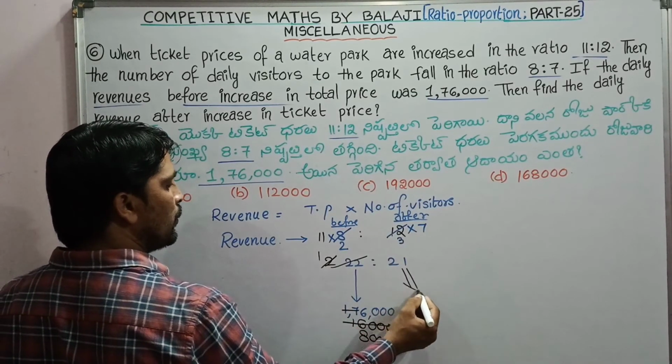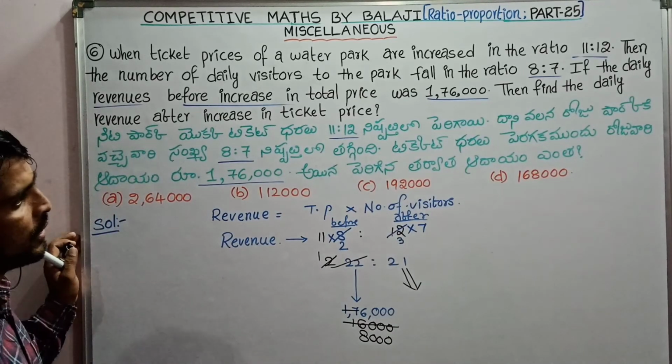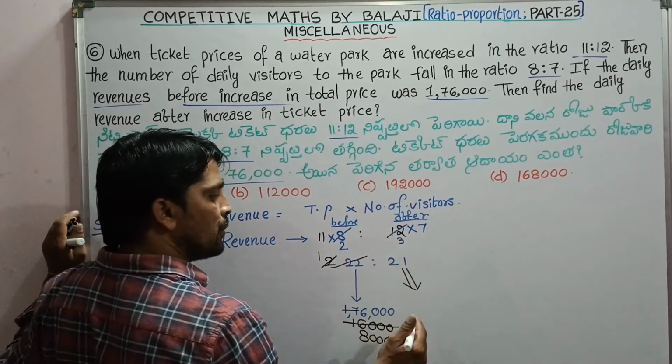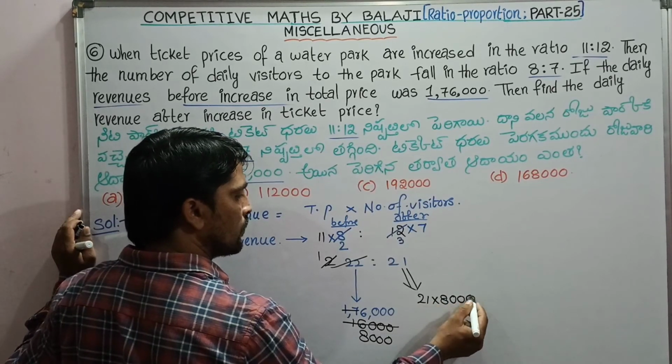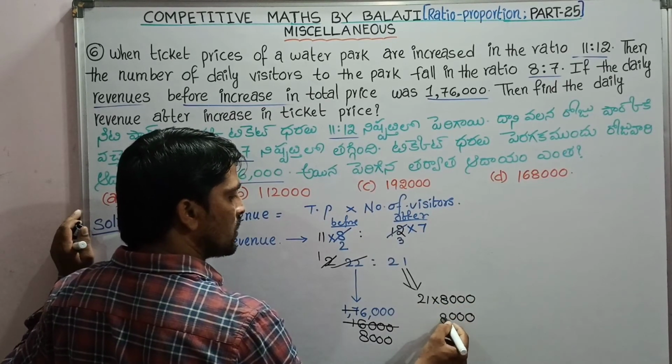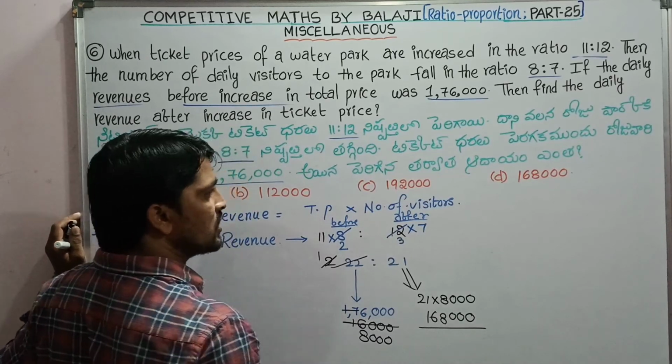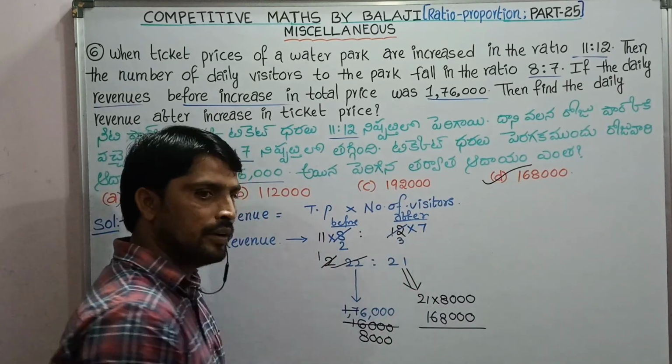Then 21 units value. After increasing the ticket price, the revenue is 21 units. 21 units value is 21 into 8,000. 3 zeros, 8 ones are 8, 8 twos are 16. 1,68,000 is the answer. So the answer is D.